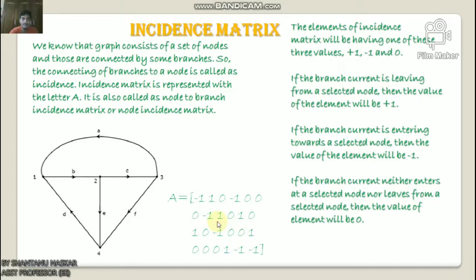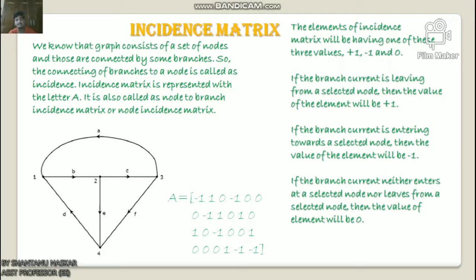The rows and columns of the above matrix represent the nodes and branches of the given directed graph. The order of this incidence matrix is 4 into 6, which is n into b. By observing the above incidence matrix, we can conclude that the summation of column elements of the incidence matrix is equal to 0. That means a branch current leaves from one node and enters at another single node only.